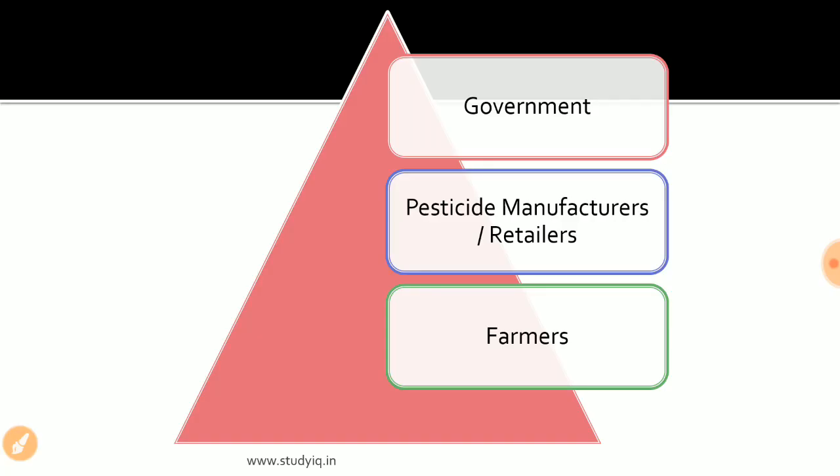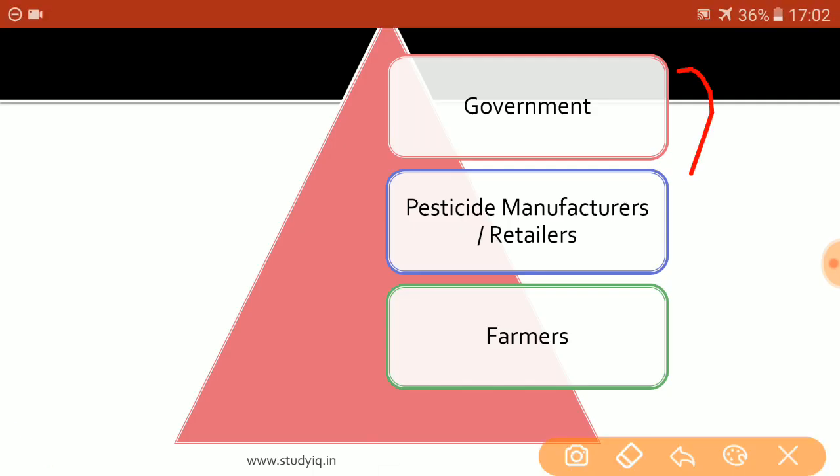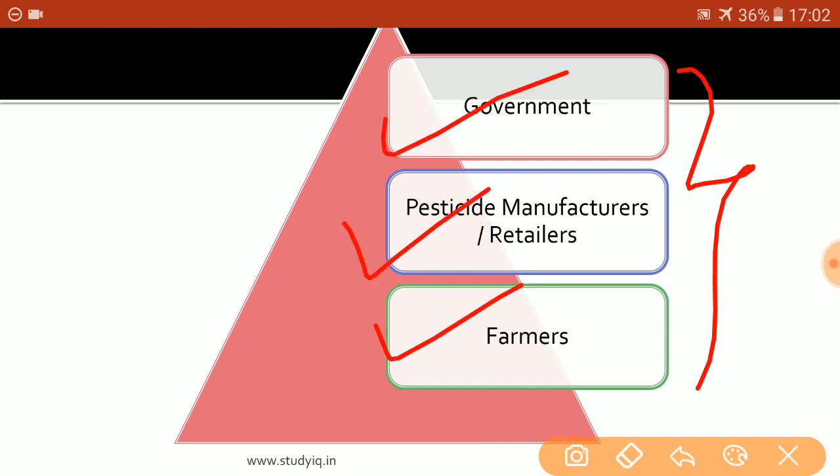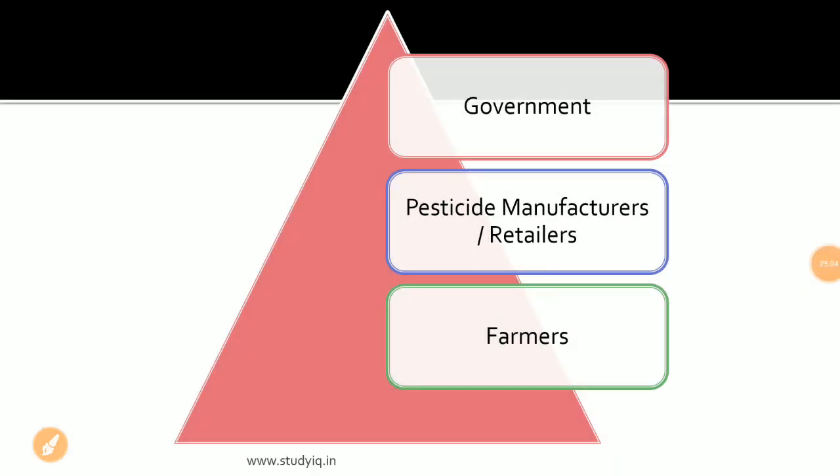As far as the stakeholders are concerned, who are the stakeholders, and which people in the country have the responsibility to bring down the use of chemical fertilizers, there are three. One is the government, another is the pesticide manufacturers or retailers, and third are the farmers. So these three communities have the responsibility of bringing down the usage of pesticides and chemical fertilizers. Now, first of all, we would analyze the role of the government. What are the loopholes on the part of the government?